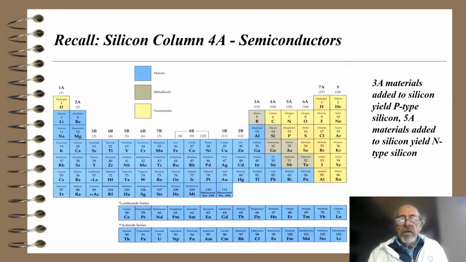So what about the doping here? This is a picture of the periodic table of elements, and you might recall that silicon in column 4A is one of the first semiconductors.